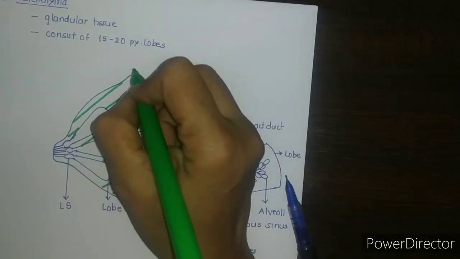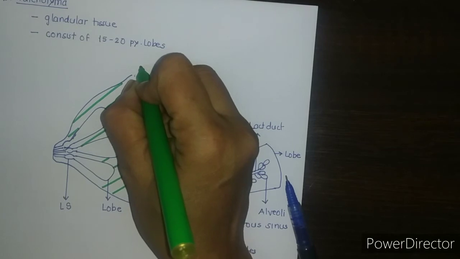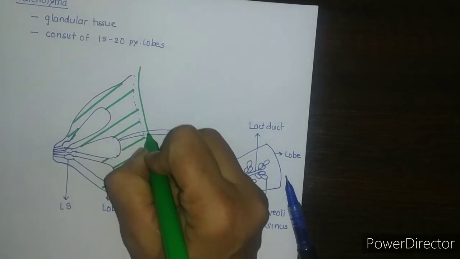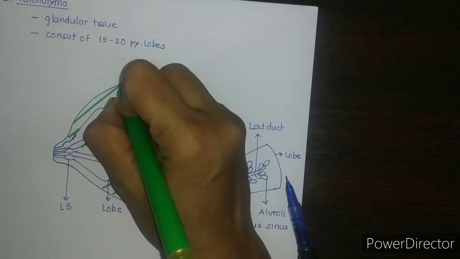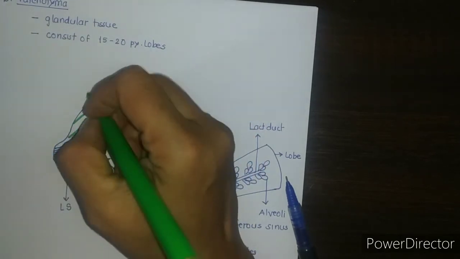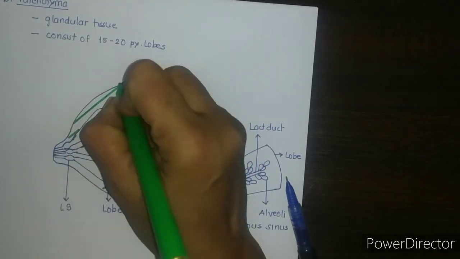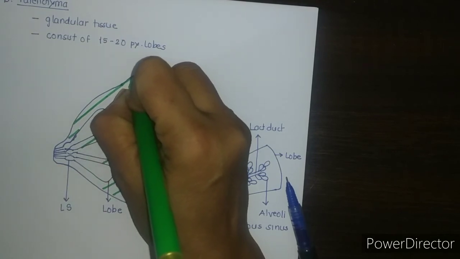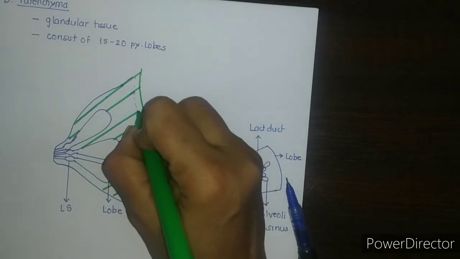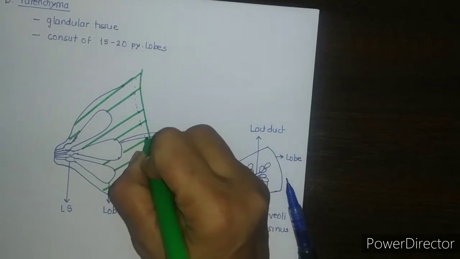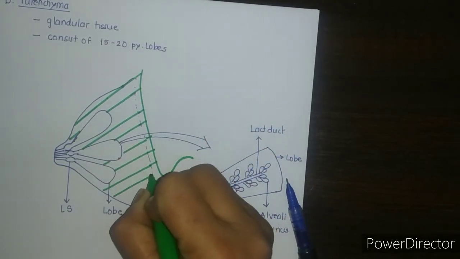Now we know that the deep surface of the mammary gland is related to the pectoral fascia. These suspensory ligaments of Cooper anchor the skin and the parenchyma to the pectoral fascia.